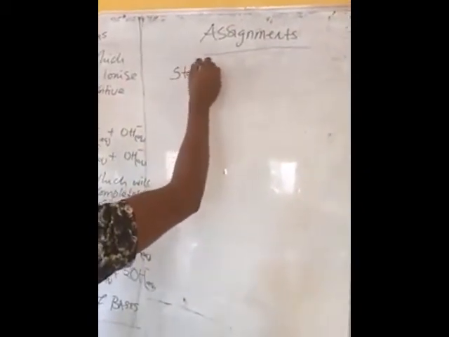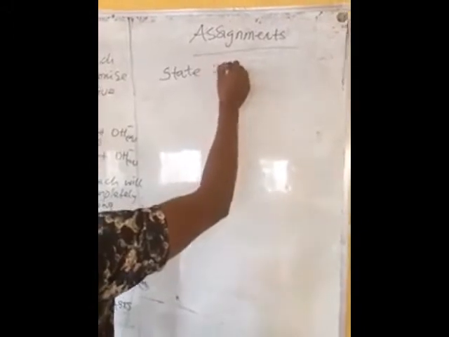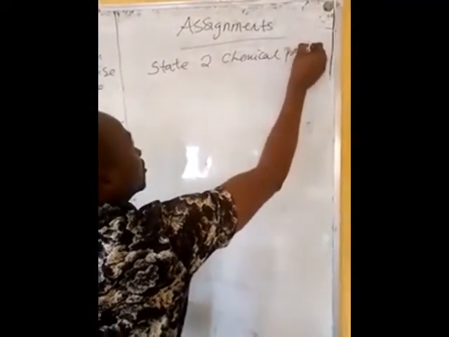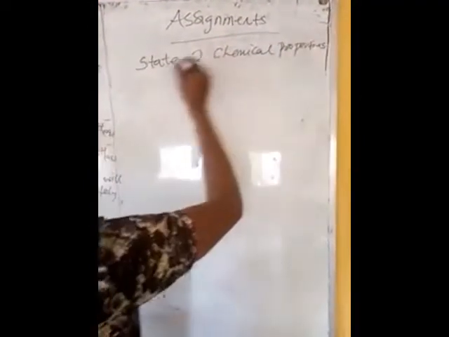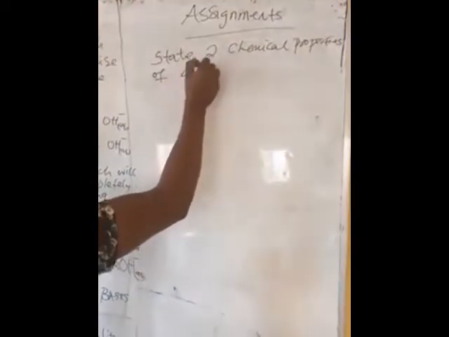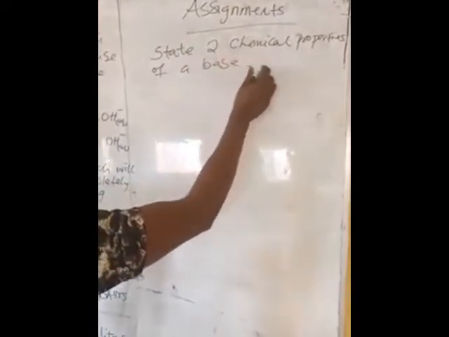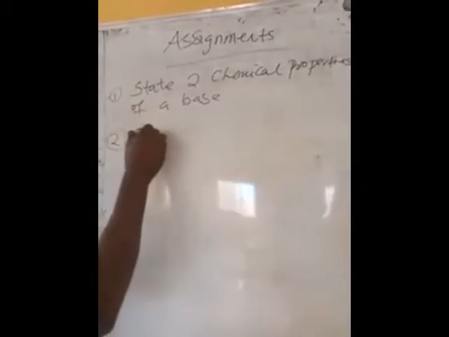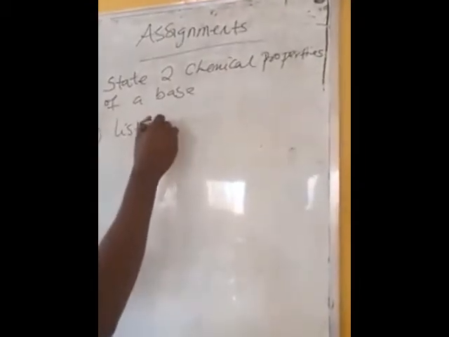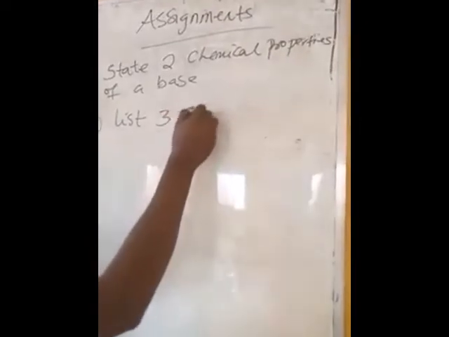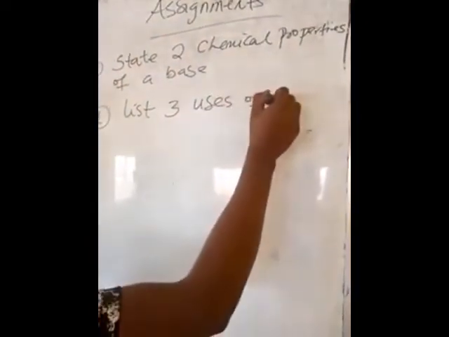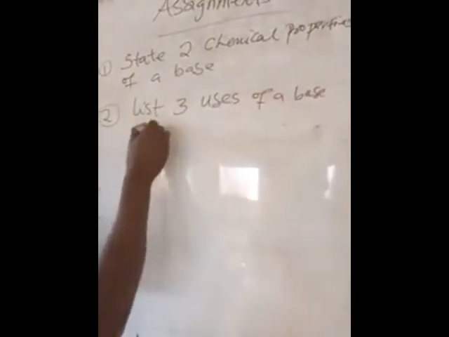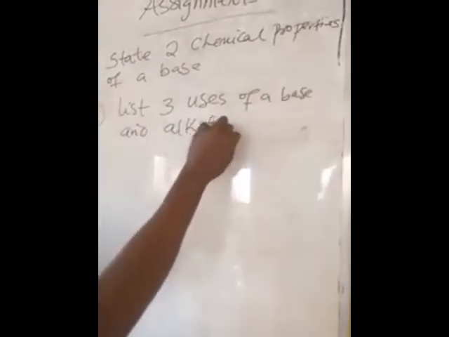One, state 2 chemical properties of a base. Two, list 3 uses of a base and alkalis.